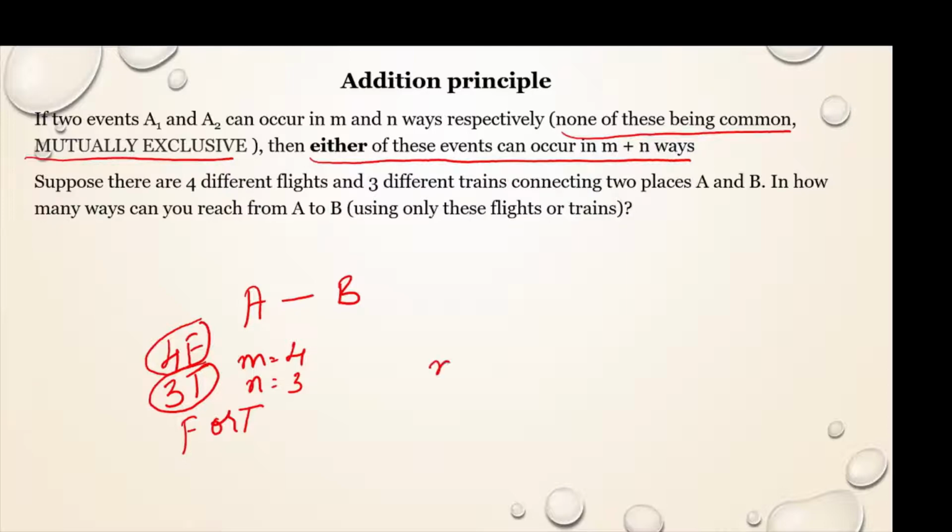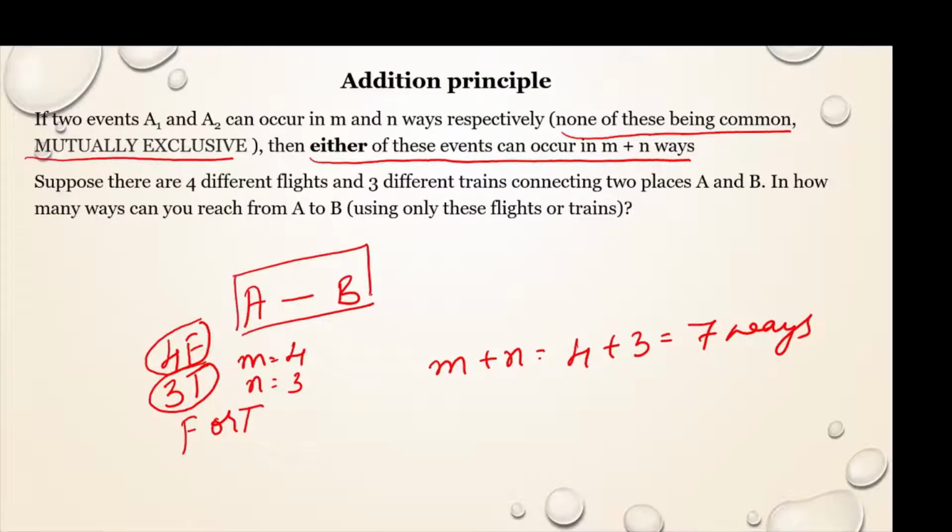So we can say m plus n, that means you have 4 plus 3, that is 7 ways in which you can reach from A to B. Either you can choose any one of these flights, so that there are 4 ways in which you can reach the destination, or you can choose any one of these trains, that you have 3 options in which you can reach the destination. Total you have 7 ways in which you can reach the destination. So this is addition principle in permutation and combination.